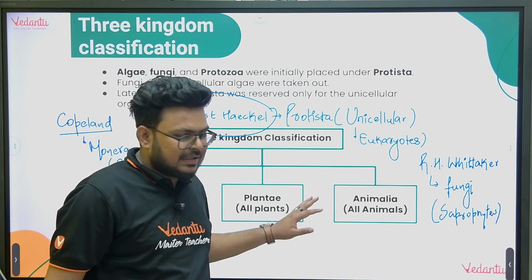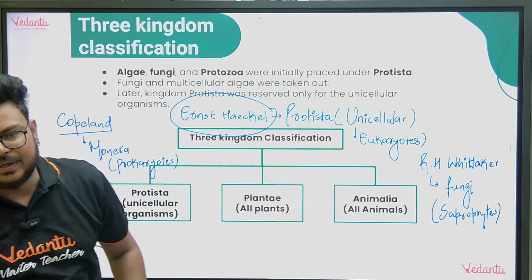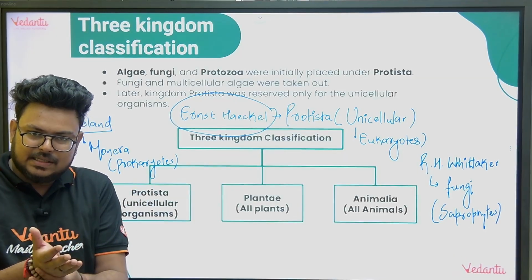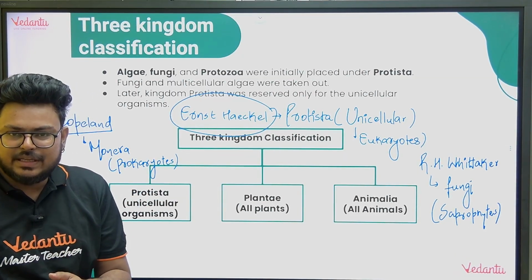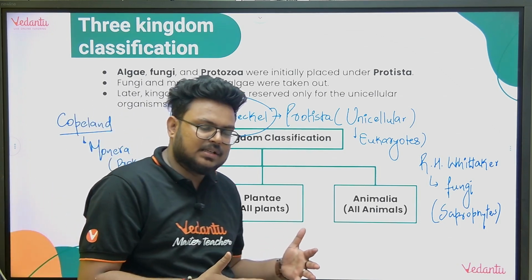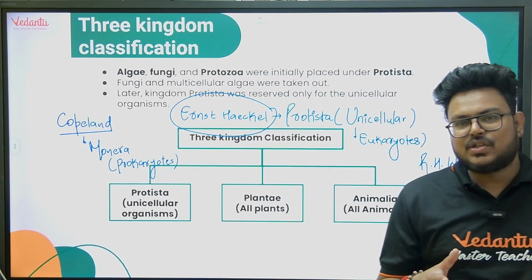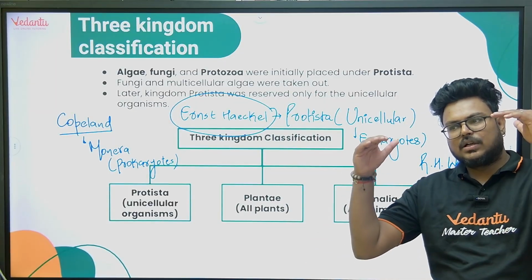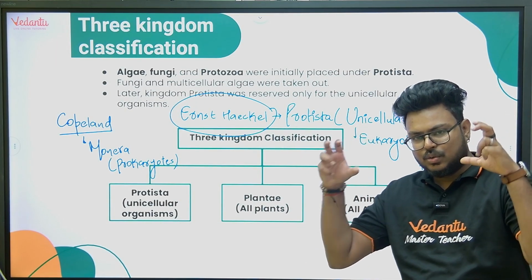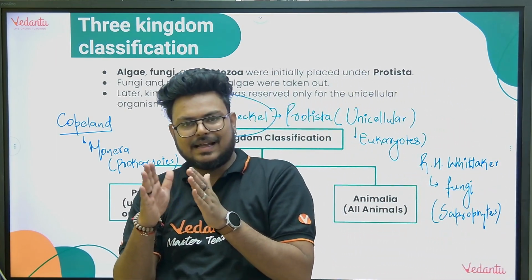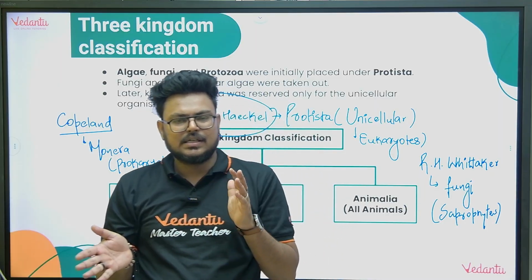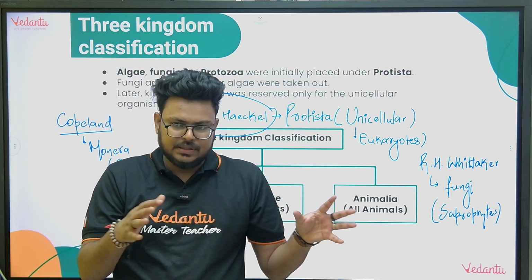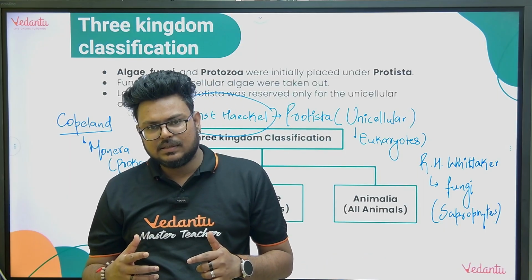Now I am not saying that you have to remember all the points. What you have to remember is the name of the scientist, which type of classification he gave, 2 kingdom, 3 kingdom, 4 kingdom, 5 kingdom, which kingdom was introduced by that particular scientist, and what the drawbacks were. For example, in 2 kingdom there were drawbacks of unicellular and multicellular being together, prokaryotes and eukaryotes being together, photosynthetic and non-photosynthetic being together.